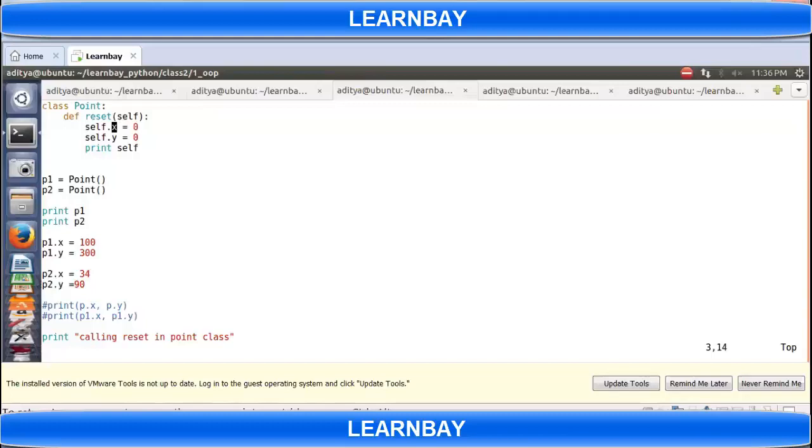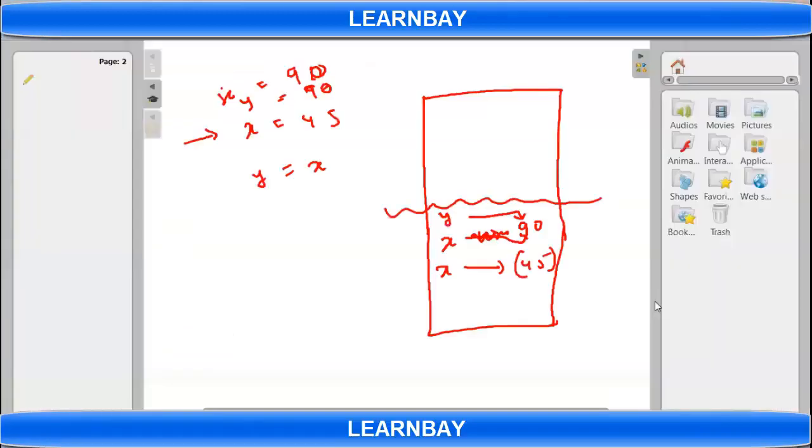So when you're calling P1.reset, this function will get called. Control will jump to this function. Now in this function, self is nothing but the address of the P1 object. Then I'm saying that address.x = 0 and that address.y = 0. Right. Where is that? It has gone.